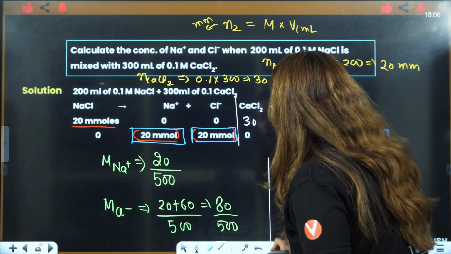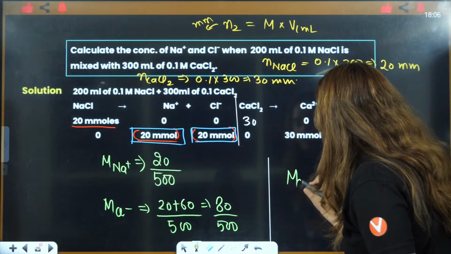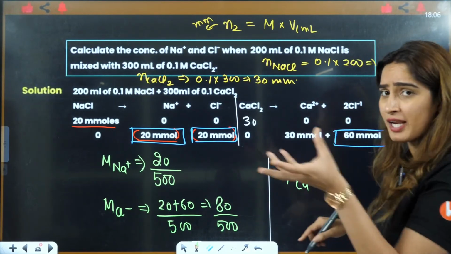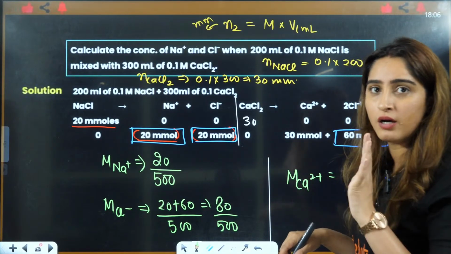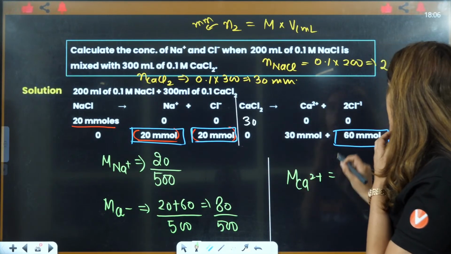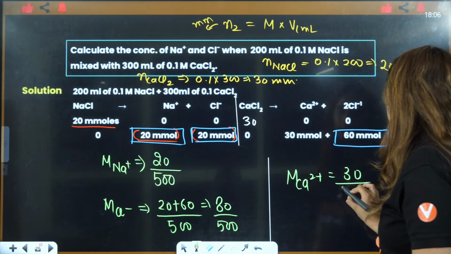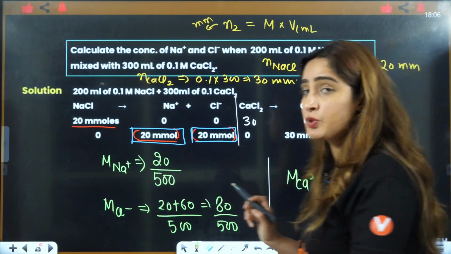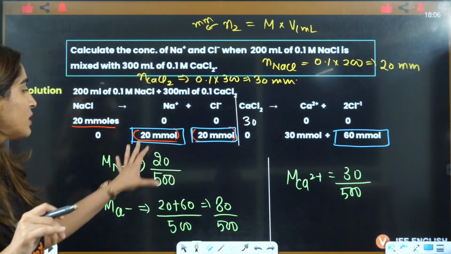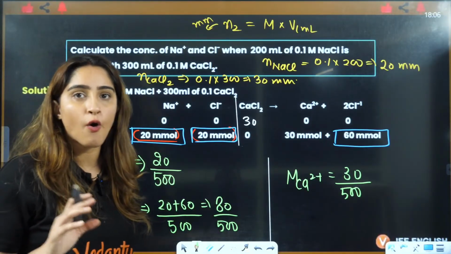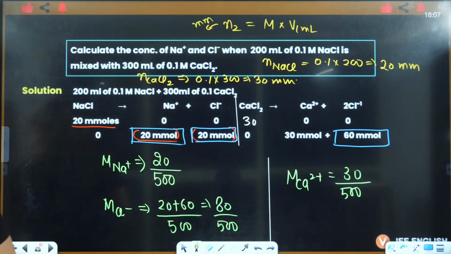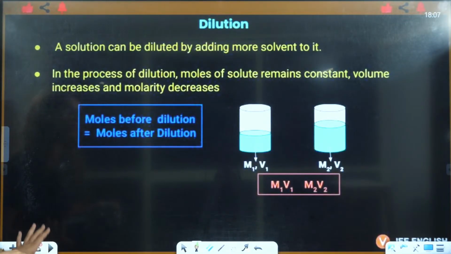If you have to write for CaCl2, the molarity of Ca2 positive, that is the number of millimoles, because if you are taking volume in milliliters, you will take the number of moles in millimoles. So Ca2 positive is 30 divided by 500, and that will give you the molarity of Ca2 positive. That's how you will calculate the molarity of each of them, right? Okay, understood everybody? Yes, is that clear?